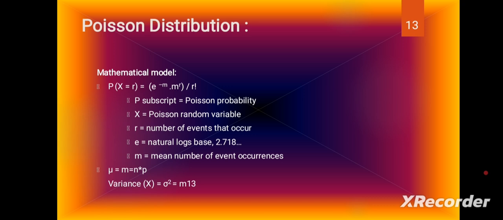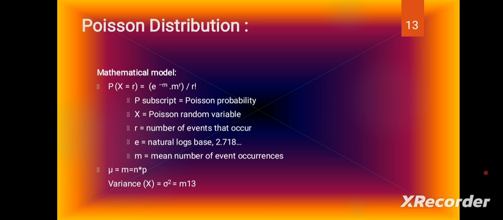P is the Poisson distribution. X is the Poisson random variable. r is the number of events that occur. e is the natural log base, 2.718. That means we take the maximum mean as 2.718, but for other means and variances, different numbers are there. At that time we take the table. The table has the numbers. m is the mean number of event occurrences.